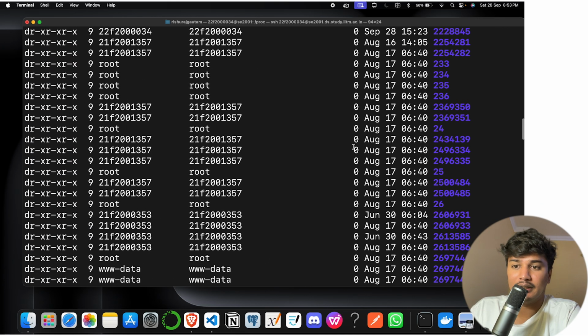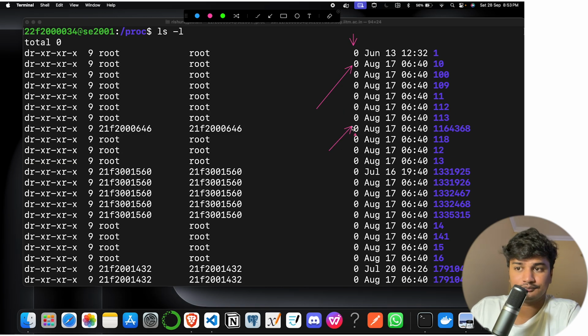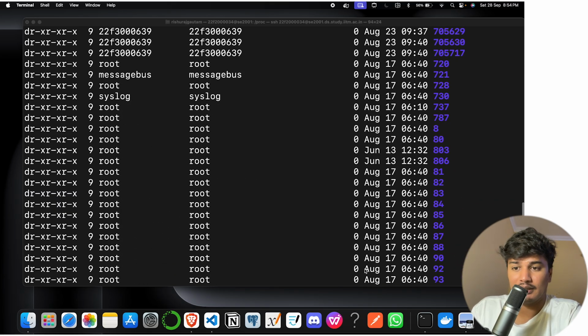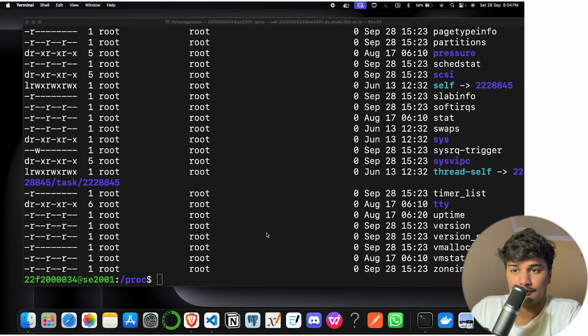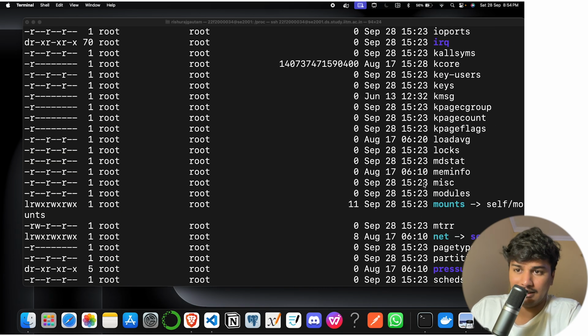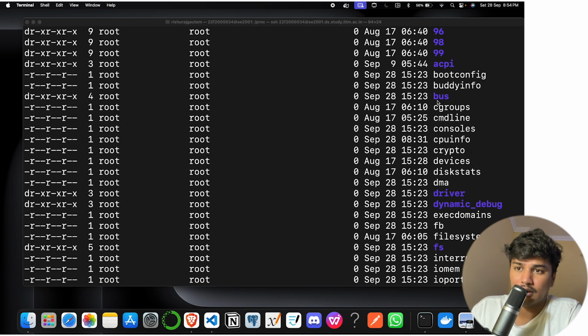Yes. Now just notice one thing. What I said, there are many directories. Okay. And if you remember, I said what these numbers show. These numbers show the file sizes. So you can see all those files are basically 0 in size. Okay, there are many files, and you can see all these files are 0 in size. All these are 0 in size. Okay, and let me just open one of the files.